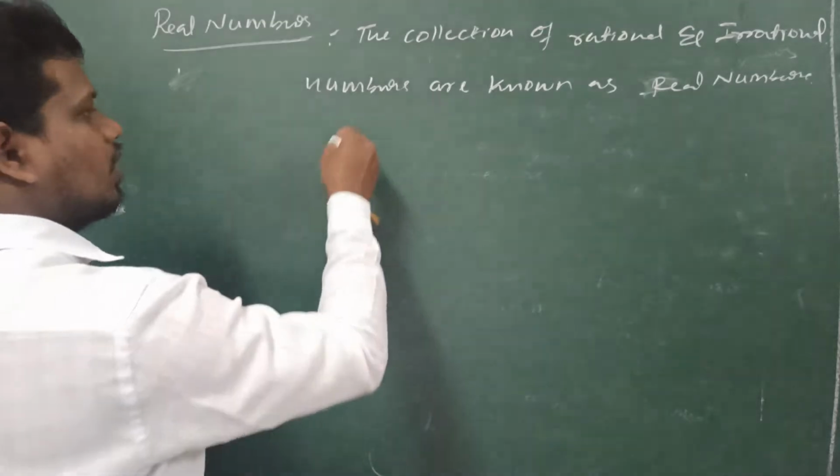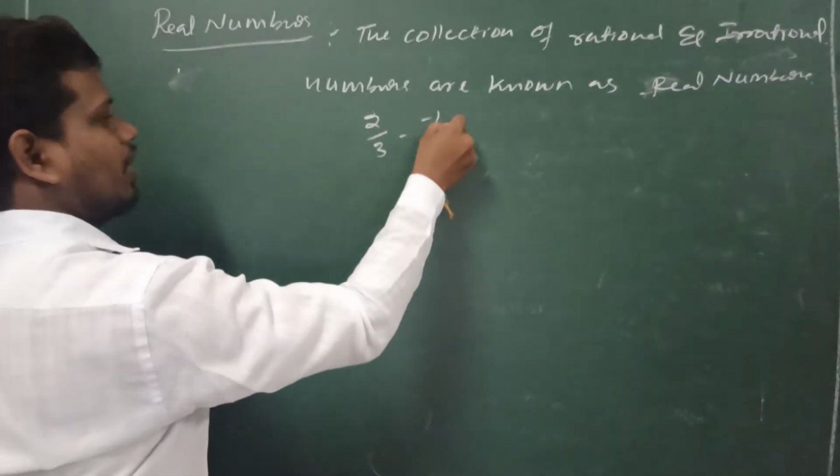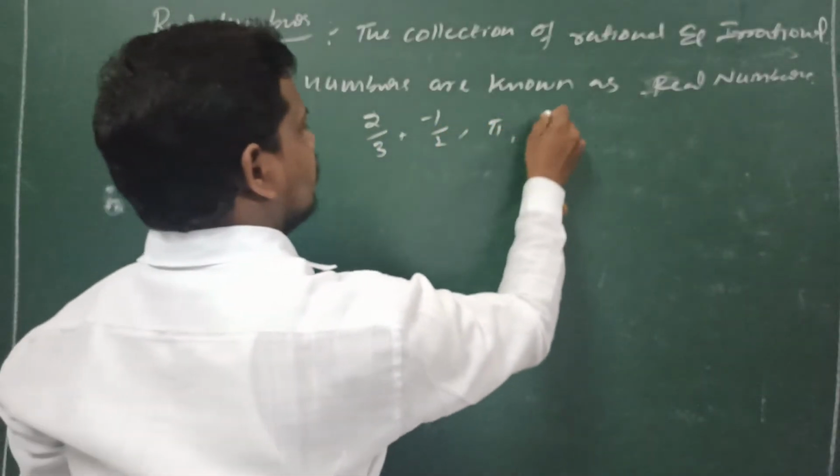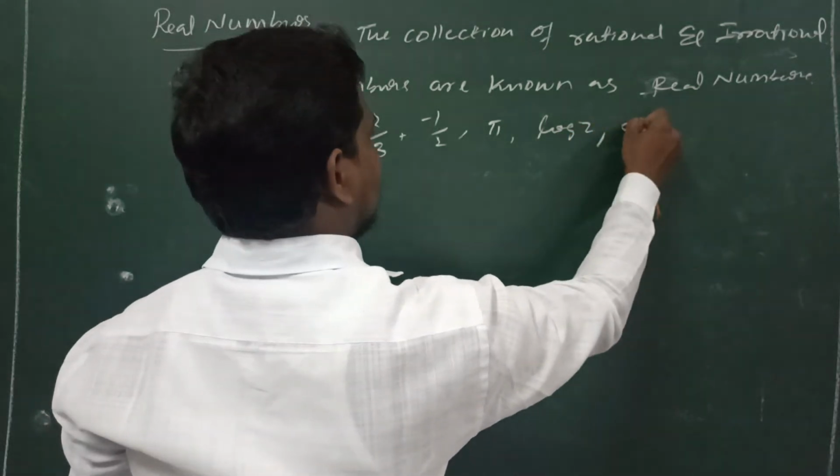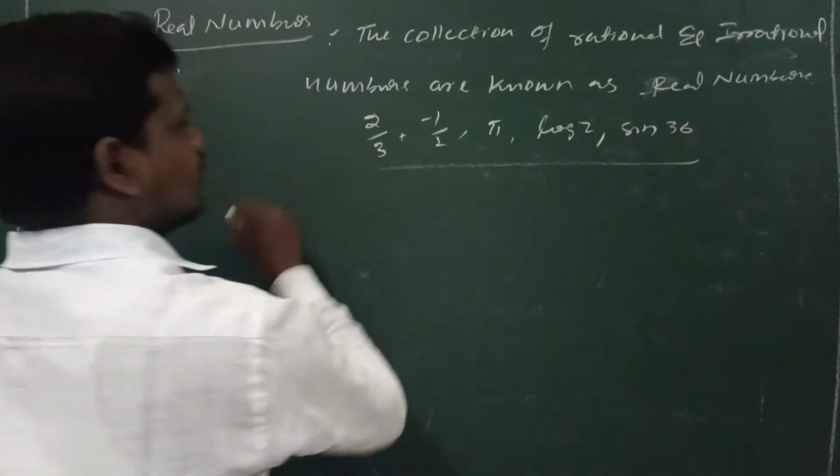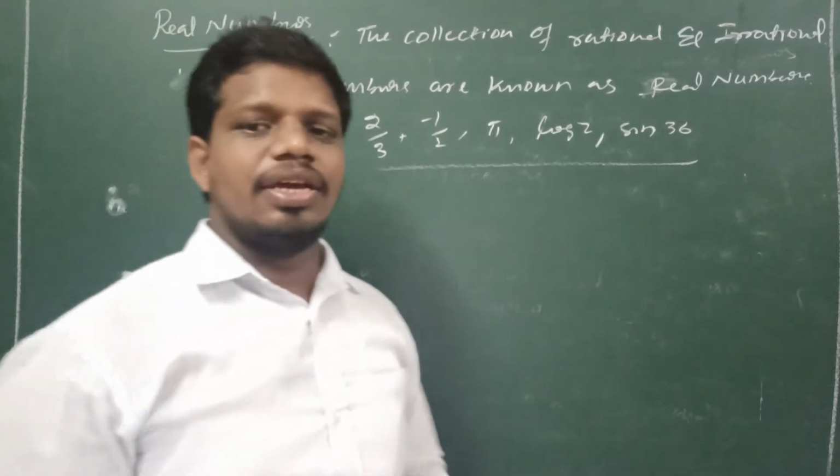The examples are 2 by 3, minus 1 by 2, pi, log 2 and sin 36. So these are the examples for real numbers.